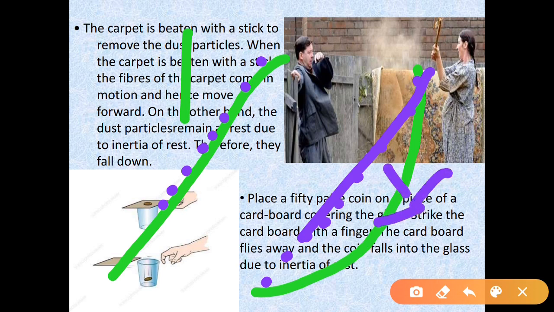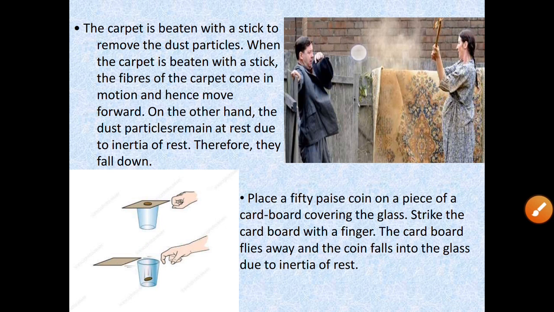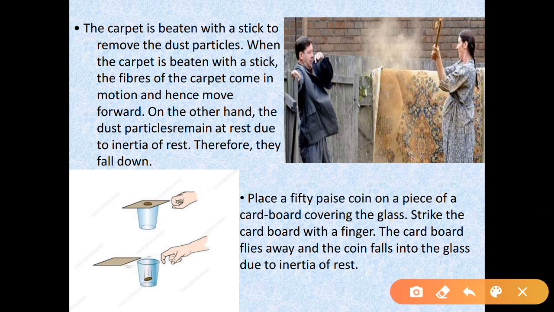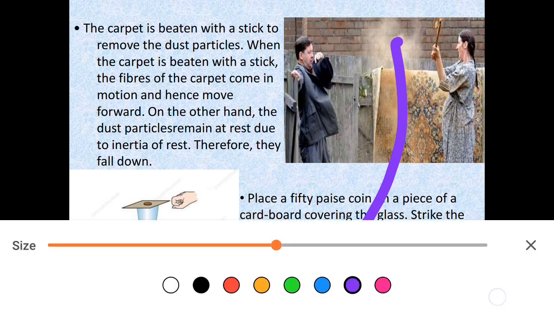So what is happening here? As the carpet moves backward due to the hit of the stick, the dust particles will remain at rest due to inertia of rest, and we find that the dust particles come out. So actually the dust particles are not coming out, the carpet is moving in the backward direction, right? The dust particles remain at rest, they are trying to maintain their state of rest due to the inertia of rest.